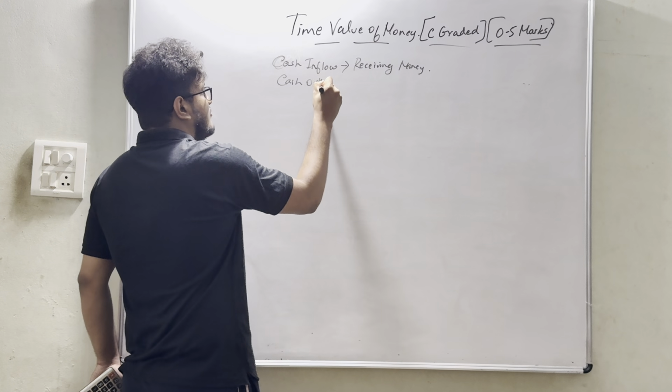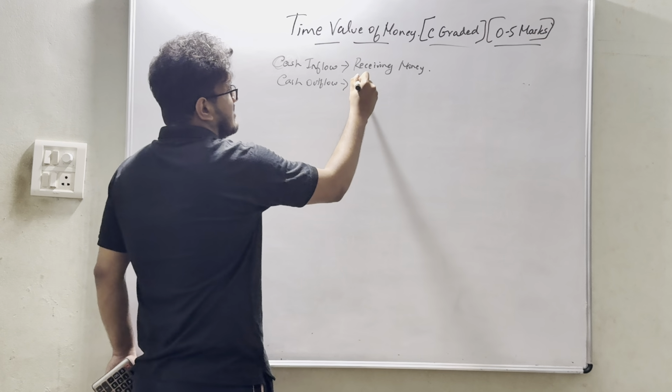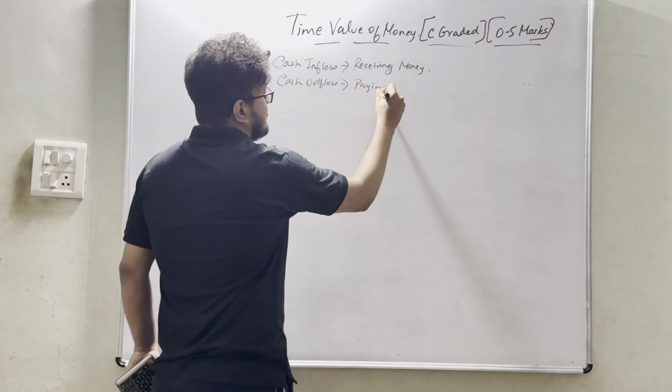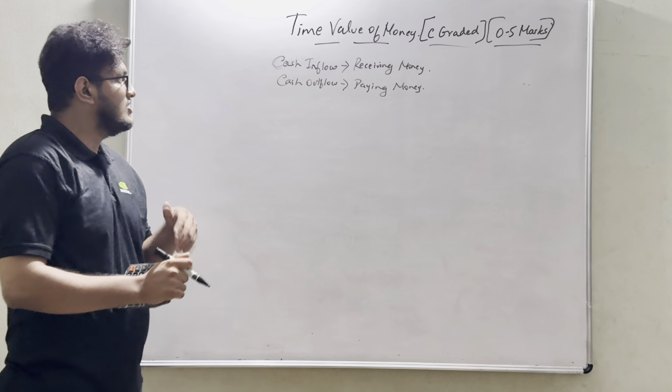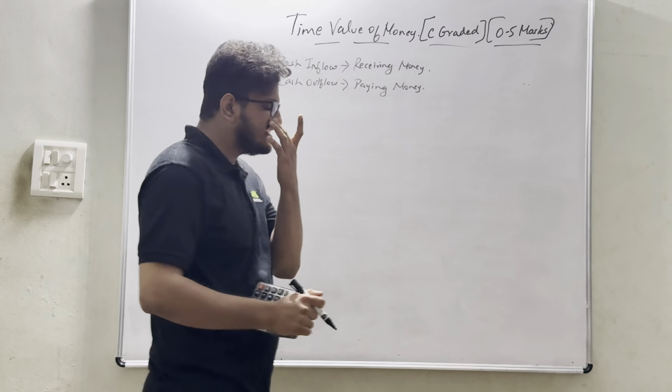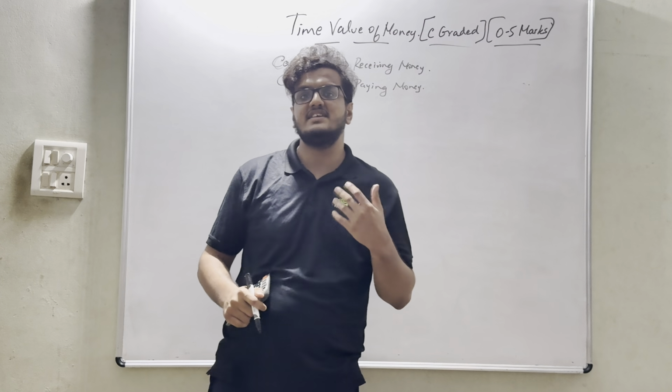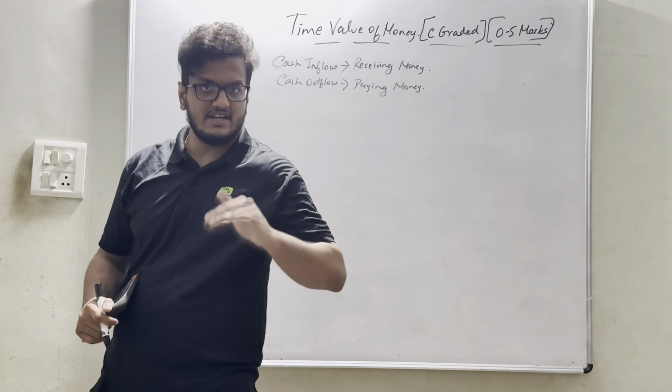Cash outflow, cash is going out, that is nothing but I am paying money. Agree? So in this case, we are basically assuming that money is depreciating.